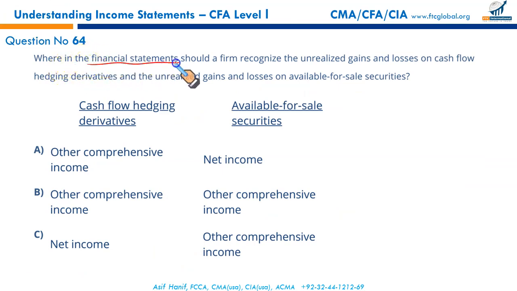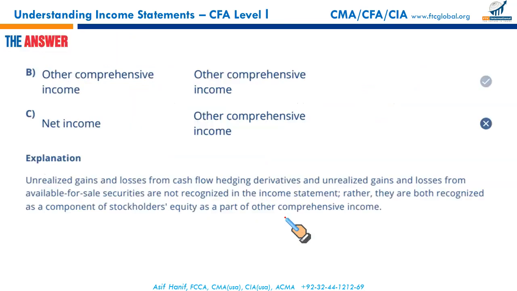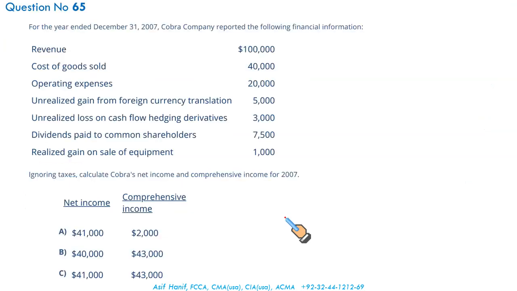Where in the financial statement should a firm recognize the unrealized gain and losses on the cash flow hedging derivative, OCI, and the unrealized gain and losses on the available for sale debt securities, OCI? Both of these will be reported as a part of other comprehensive income. We have agreed there are 4 items reported in OCI: foreign currency translation, gain and loss on defined pension plans, effective portion of cash flow hedge, and available for sale debt securities remeasurement, gain and loss. That makes B the correct option.